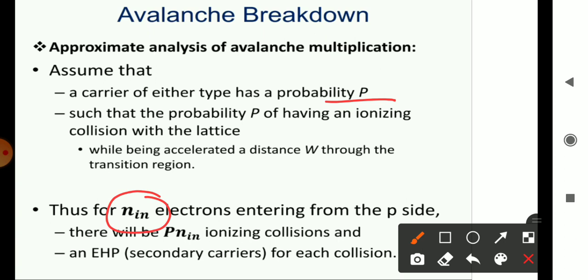When an electron gains kinetic energy after the reverse voltage is applied to a p-n junction, the probability of a collision will be p·n_in. That is the initial collision, which generates electron-hole pairs.